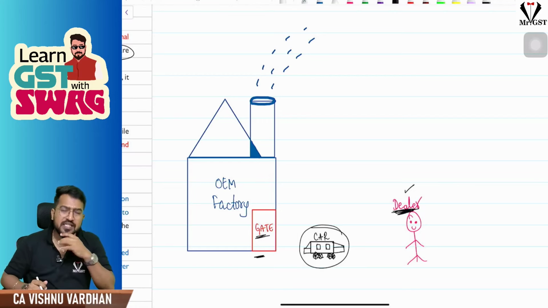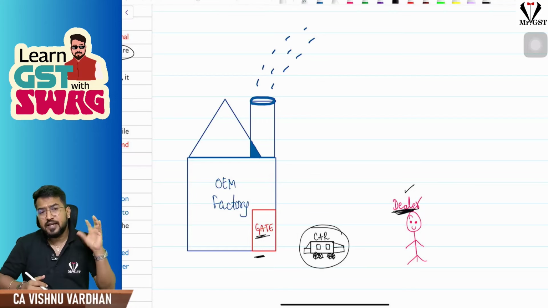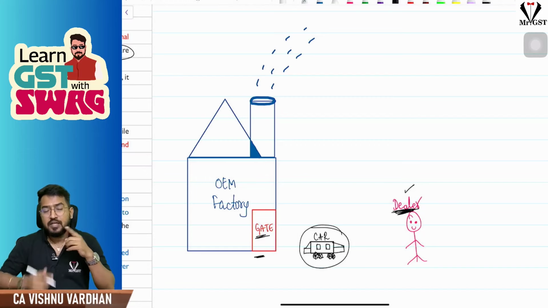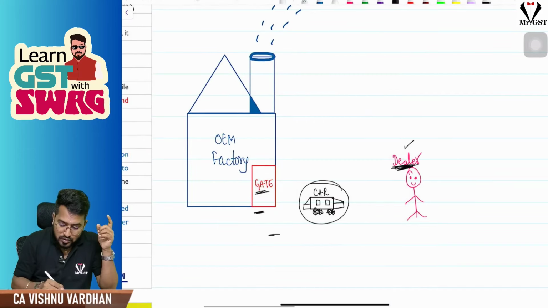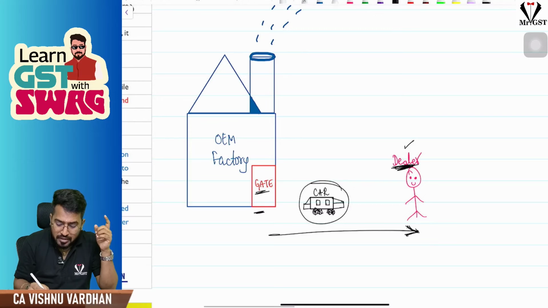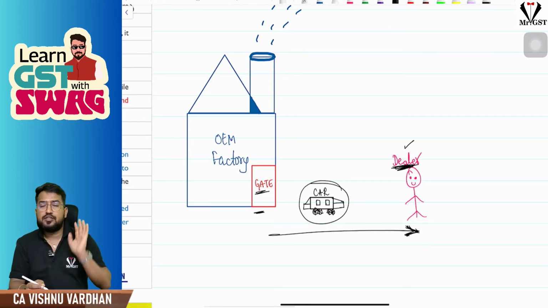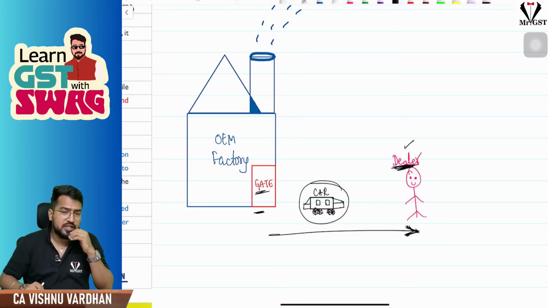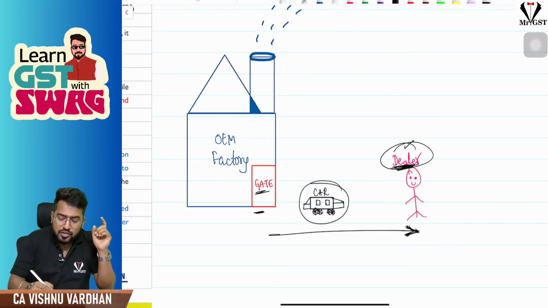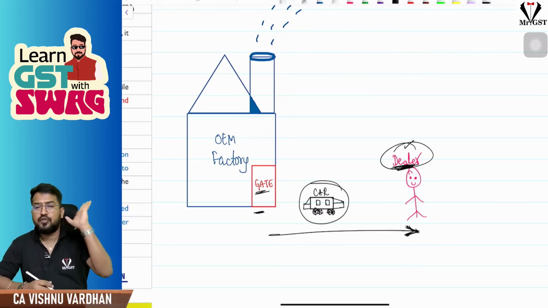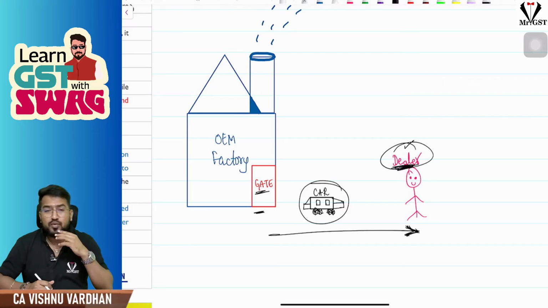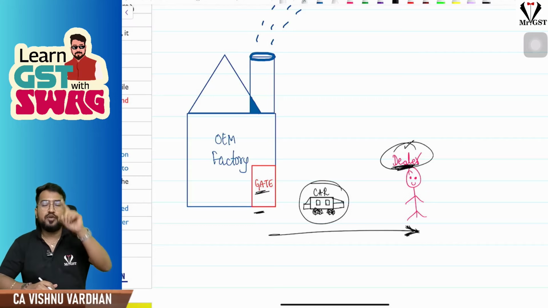Now the doubt is, sir, the dealer is getting the entire risk at the factory gate only. Still, these goods have to travel from the original equipment manufacturer's factory gate to the dealer's showroom or the dealer's business premises. That means the dealer has not yet taken physical delivery of the goods, sir. But in section 16 subsection 2, conditions for availing ITC, there is a condition that you can avail ITC only if you have actually physically received the goods.